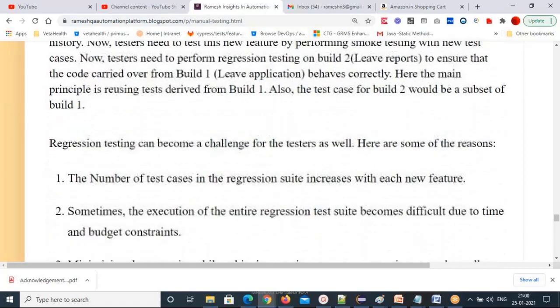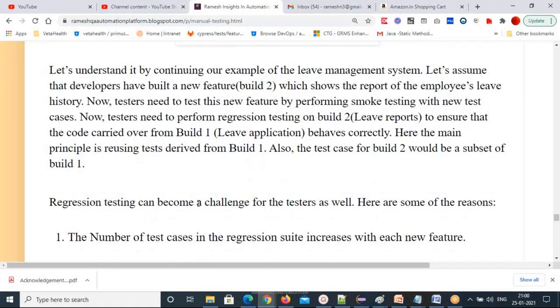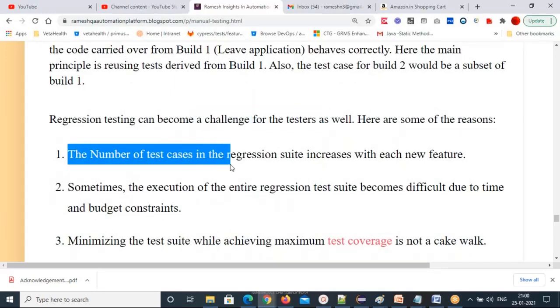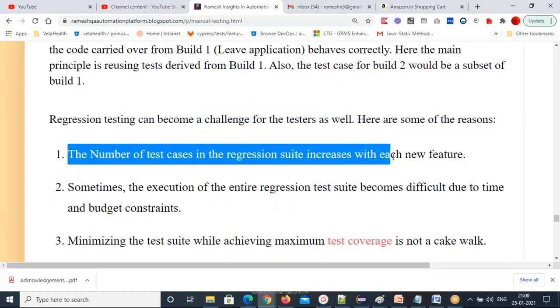See, regression testing can become a challenge for the testers as well. Here are some of the reasons why. The number of test cases in the regression suite increases with each new feature. So an old feature, a new feature is added, and in the next cycle you will add this new feature's test cases also into the regression test suite. Sometimes the execution of the entire regression test suite becomes difficult due to time and budget constraints. You cannot execute all these manually, because manual testing takes a lot of time.